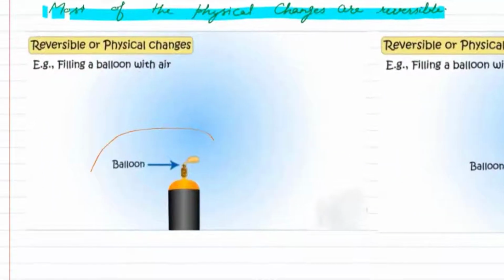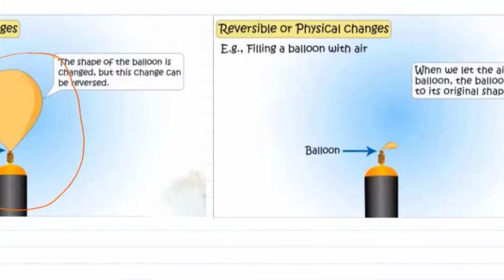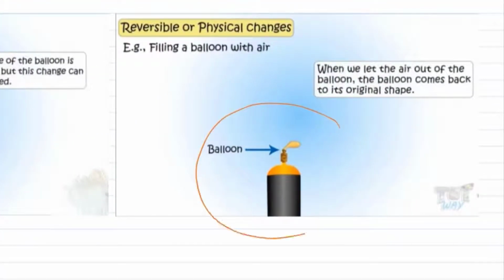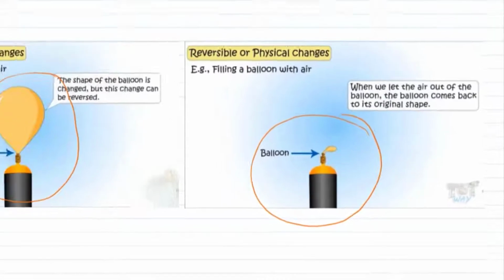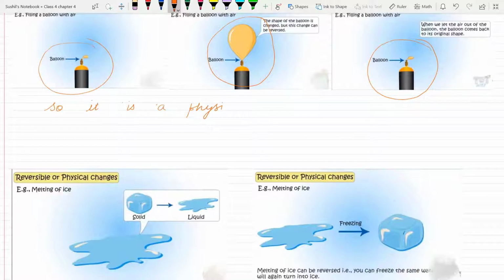Here we have a balloon. When we blow air in it, the shape of the balloon changed. But this change can be reversed. When we let the air out, the balloon comes back to its original shape. So it is a physical or reversible change.